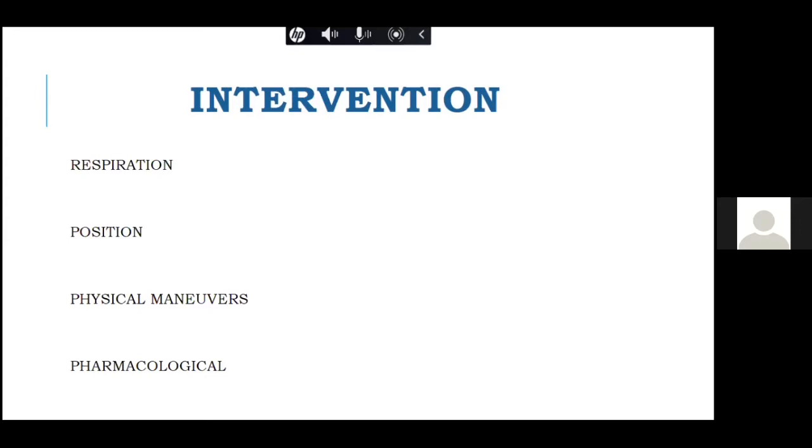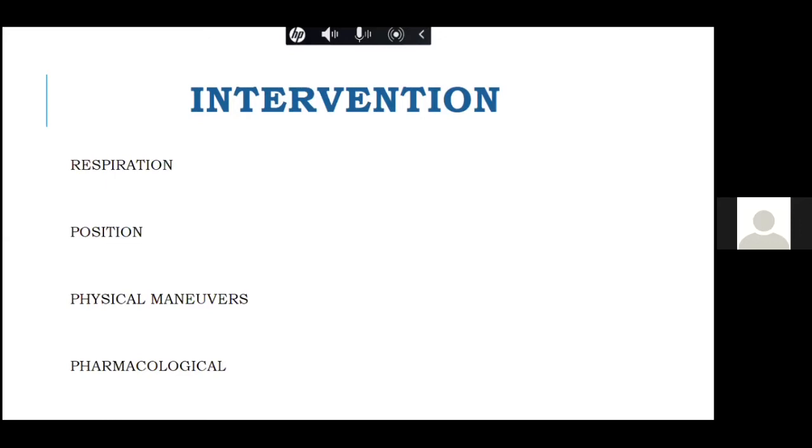standing from a lying down position, or lying down position, or patient sitting and leaning forward, or left lateral decubitus position, or prone position, or various physical maneuvers like squatting, Valsalva, or Muller's maneuver. So these are various maneuvers, and then pharmacological are amyl nitrate or phenylephrine or methoxamine.